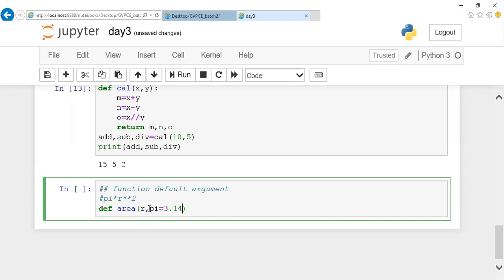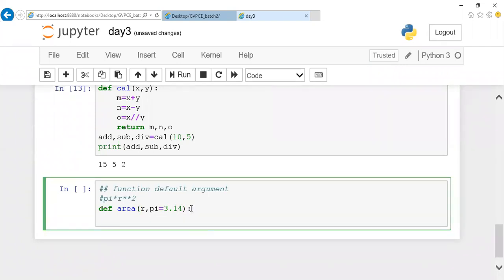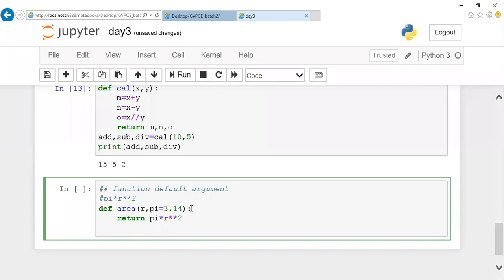So this is the default argument, guys. When you are going to have a fixed value like this, I can have a default value like this, and this is called a default argument. It is not necessary to pass a value for a default argument. I can mention pi into r square. So now pi r square is done. Now whenever you call, let me call it right now directly inside print itself.